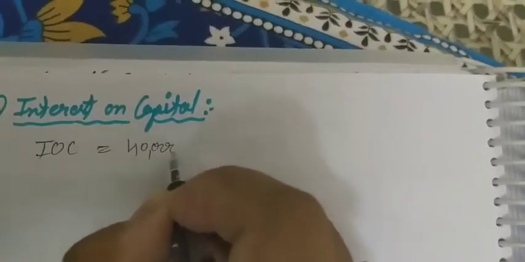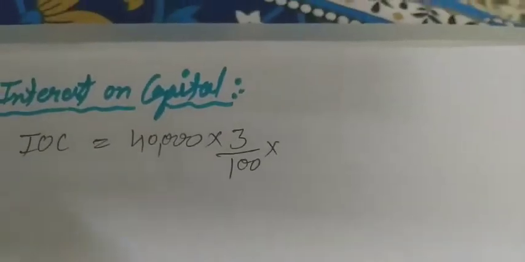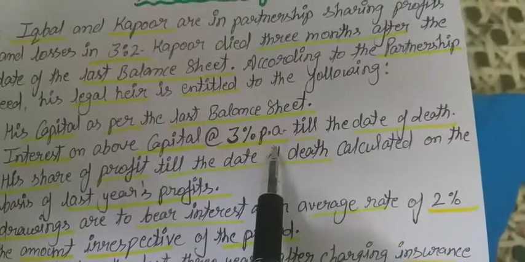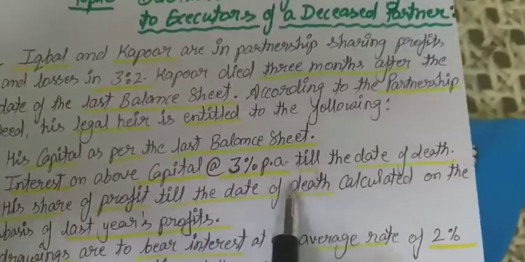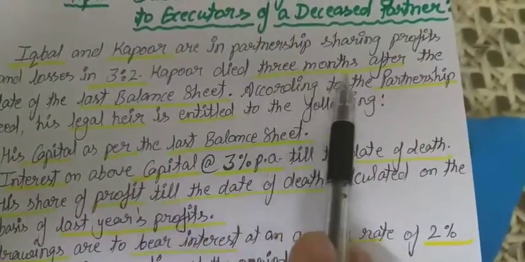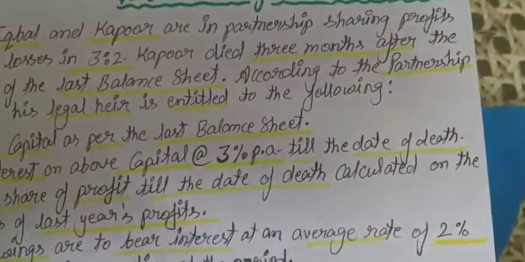So interest on capital is equal to, there was 40,000 rupees balance in capital and 3% rate of interest, and next we have to calculate the time period. Time period we calculate on the basis of 3% per annum. Now Kapoor died 3 months after. It means for 3 months we need to calculate the interest on capital. So 3 upon 12.